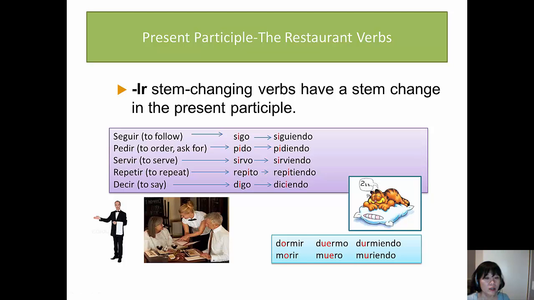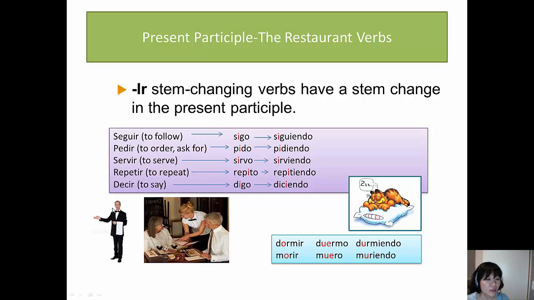There's one more detail that we should keep in mind as we convert our infinitive verbs into the corresponding present participle forms. And I want to start out by introducing what I call the restaurant verbs to you. Let's examine the verbs that I have on the screen. Seguir, which means to follow. Pedir means to order, to ask for. Servir means to serve. Repetir means to repeat, and decir means to say.